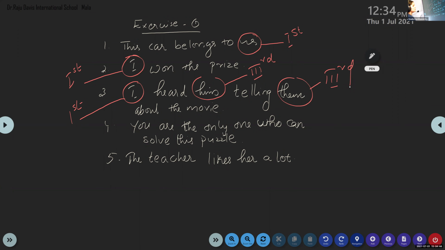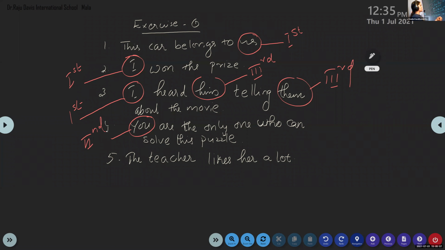Okay, look at the fourth question. You are the only one who can solve this puzzle. You is the pronoun. Tell me what person it is. Second person. Very good. This is an example for second person.